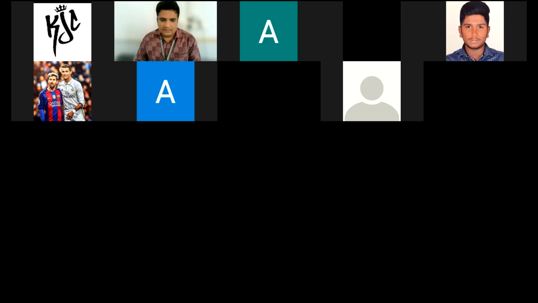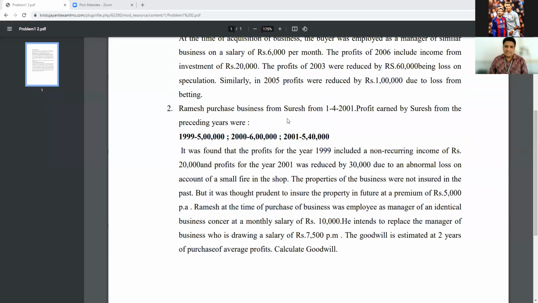Okay. So now we can see the second question. See here, Ramesh purchases a business from Suresh from 1/4/2001. Profits earned by Suresh in the preceding years were: 1999, 5 lakh; 2000, 6 lakh; and 2001, 5 lakh 40,000. It was found that the profits for the year 1999 included a non-recurring income of rupees 20,000, and profits for the year 2000 were reduced by 30,000 due to abnormal loss. So the abnormal loss amount is 30,000.